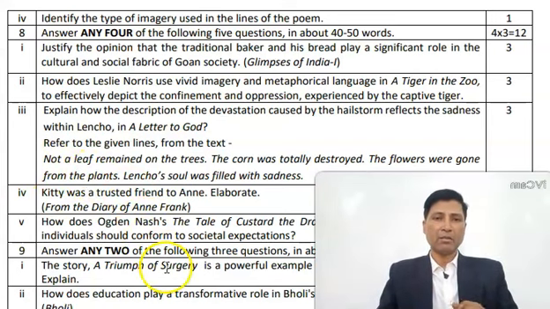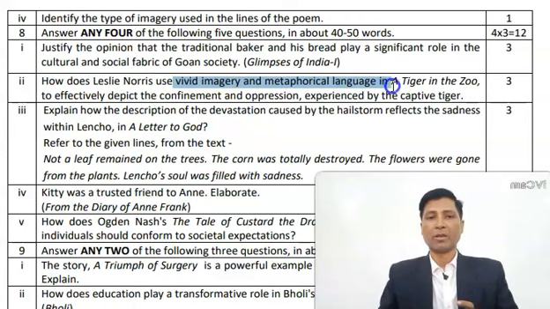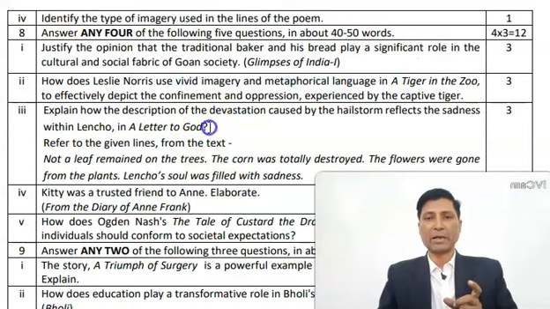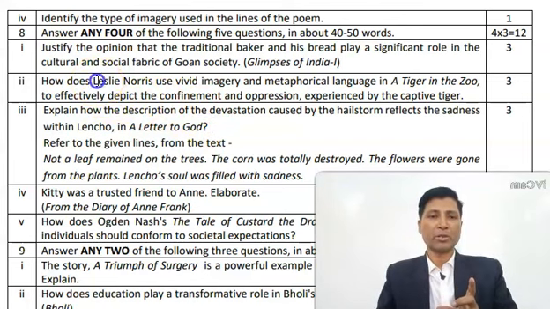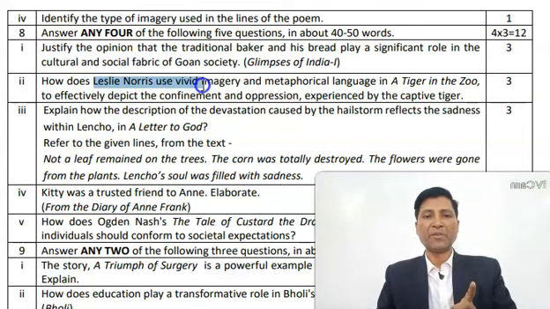So again, here you have to use these as your starting point. In the poem, A Tiger in the Zoo, you have to start like this: In the poem, A Tiger in the Zoo, the poet Leslie Norris uses vivid imagery and metaphorical language,